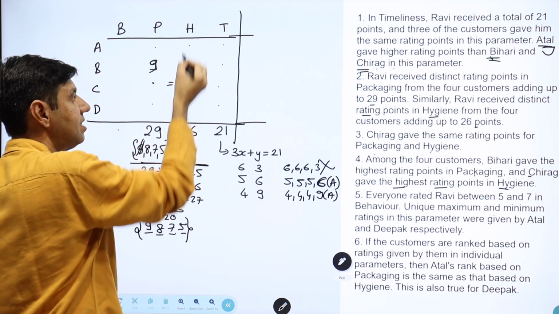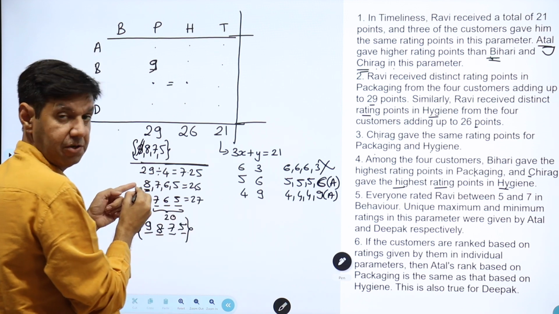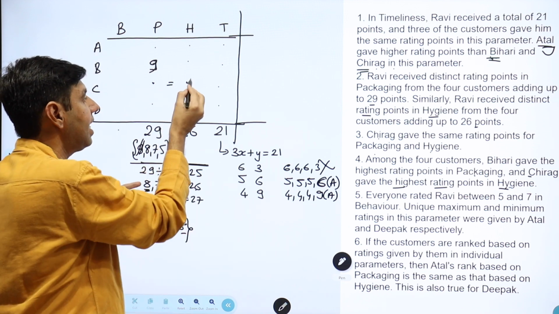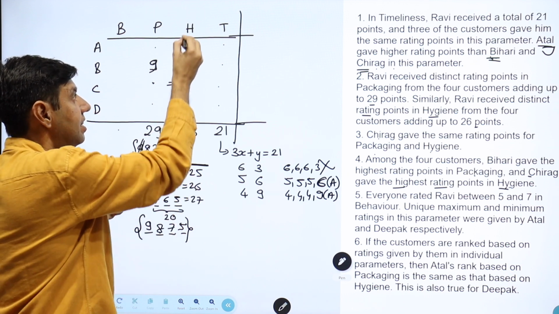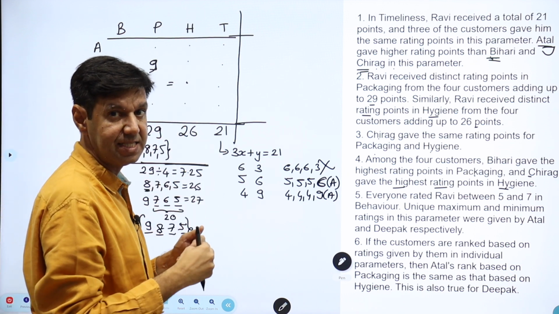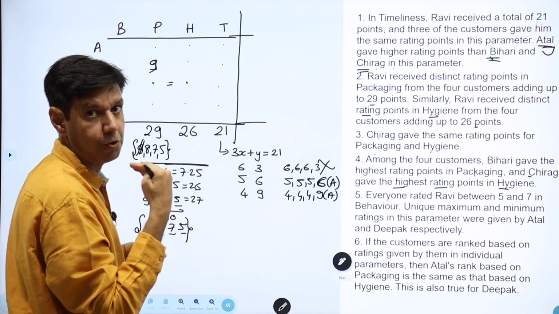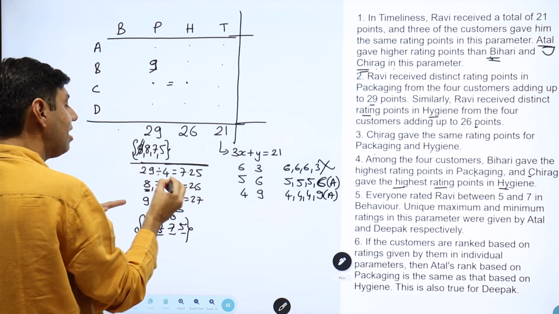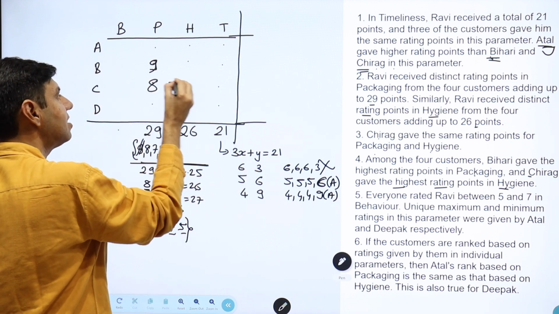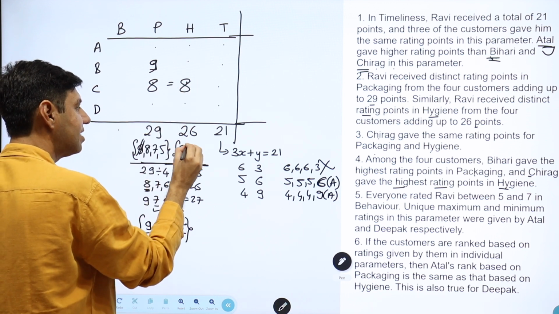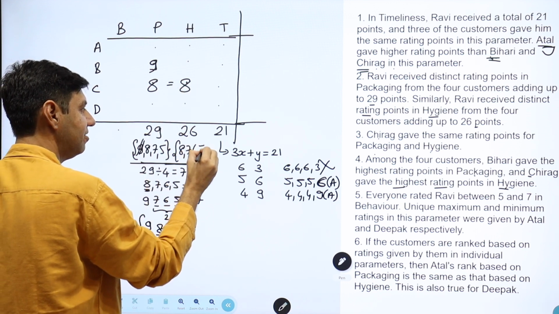So the highest in this column can only be 8. If this was a 7, then the others are less than 7, 7, 6, 5, 4 because they have to be distinct, and I will not be able to get 26. So I will have to use an 8. So this is an 8 and this is an 8. So here the ratings are 8, 7, 6 and 5.